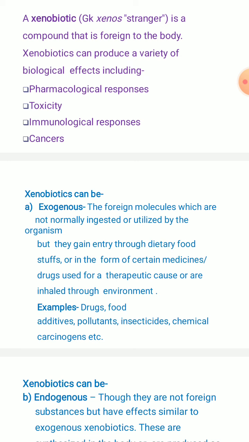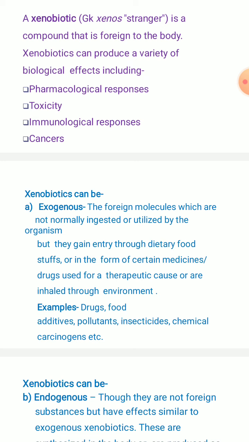So, the foreign molecules are not normally ingested or utilized by the organism, but they enter into the body, either through dietary food stuffs, or in the form of certain medicines, that is, drugs used for therapeutic cause, or through inhalation from the environment.